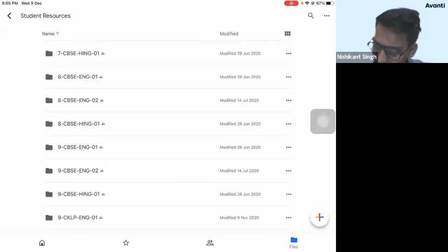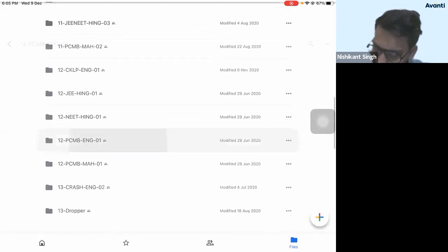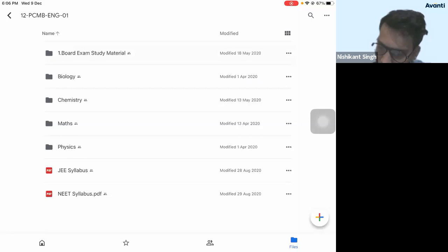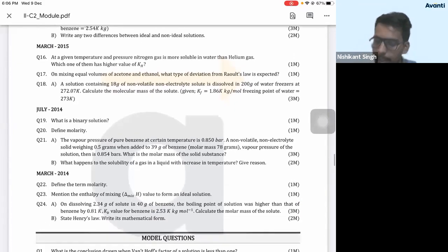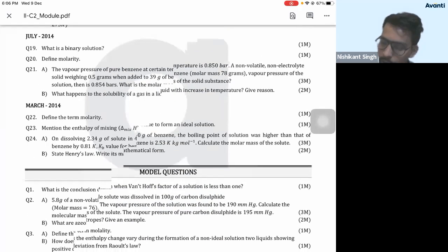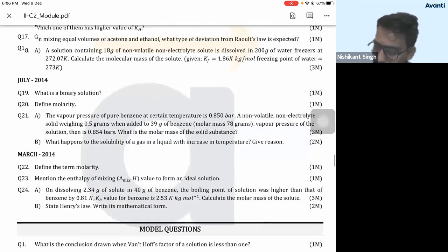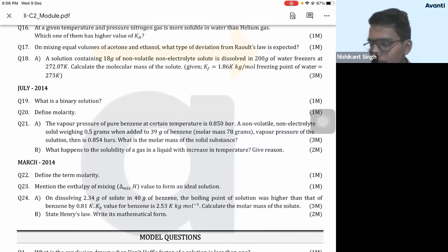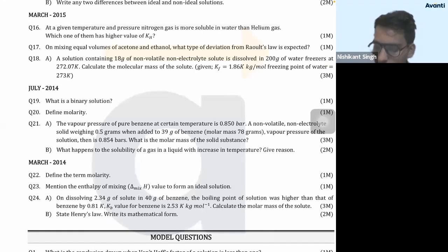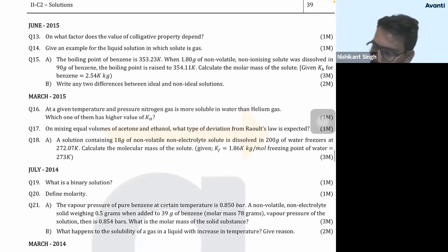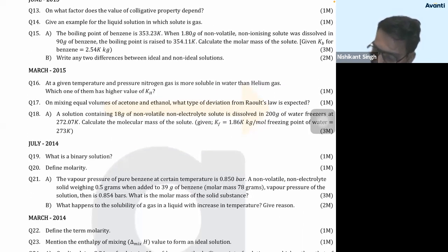Right, just a minute. Let me open your folder. Yeah. So as you see, question number 23. Mention the enthalpy of mixing value for an ideal solution. Clear? What is the enthalpy of mixing? It is equal to 0. Correct? And then one more question is there which you can discuss here.